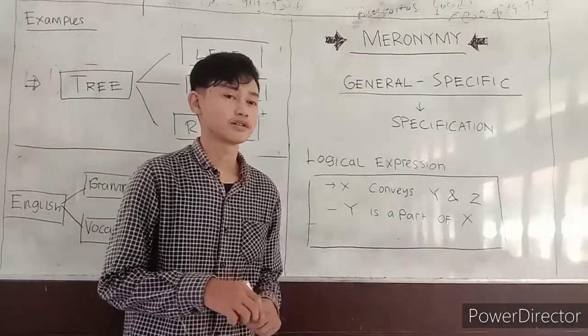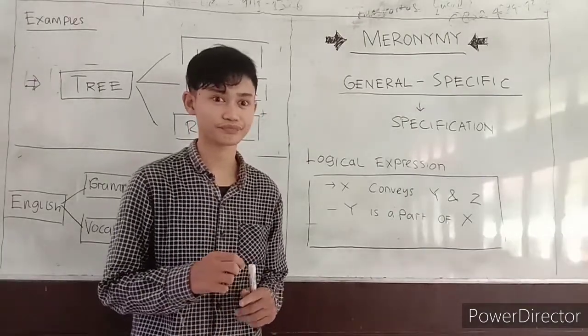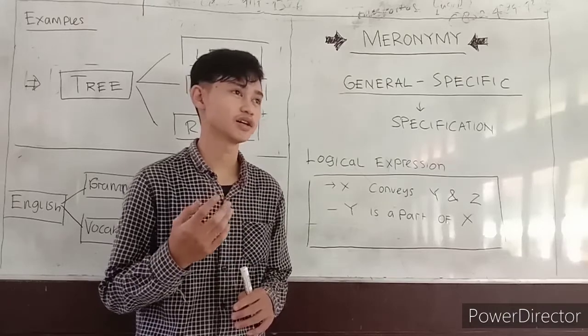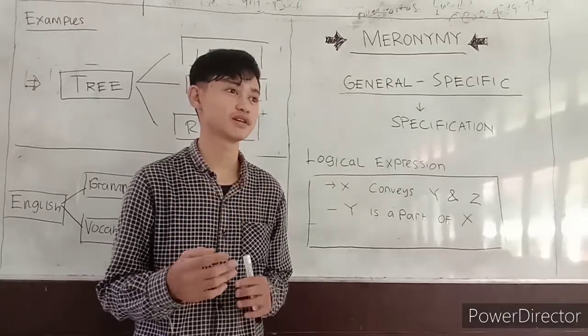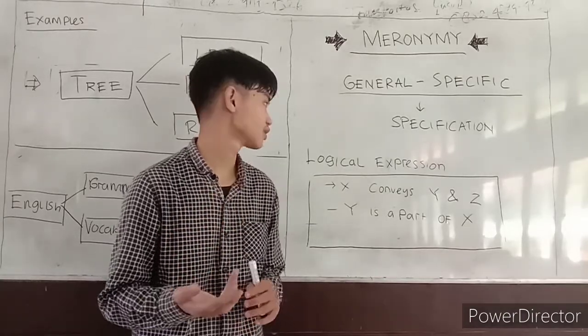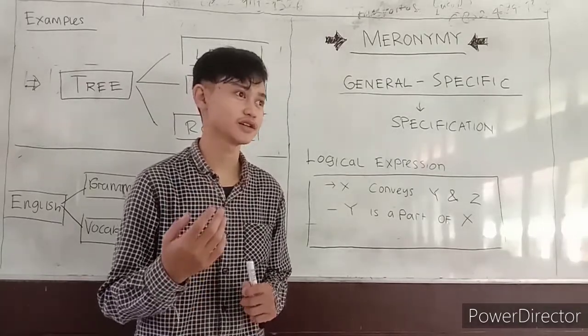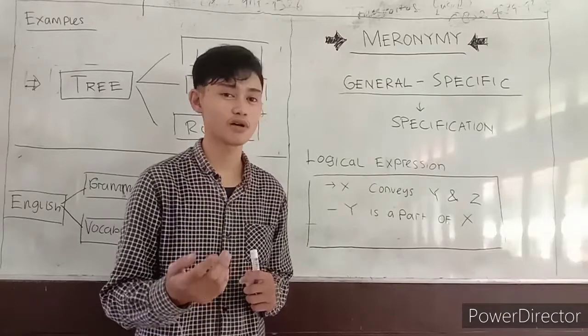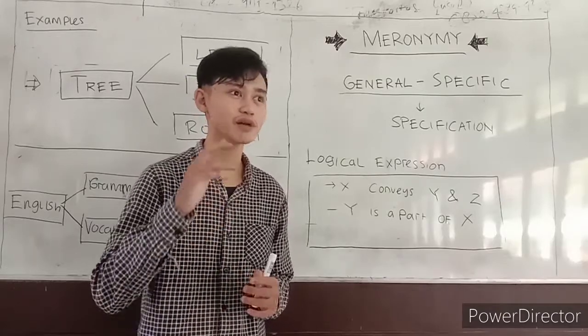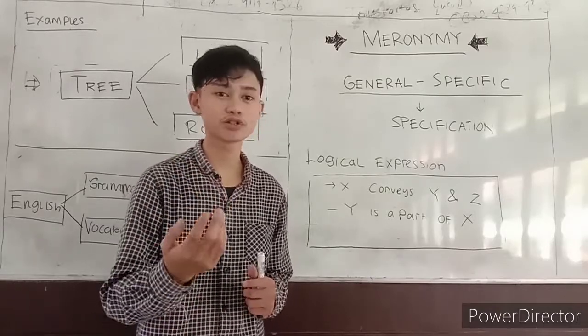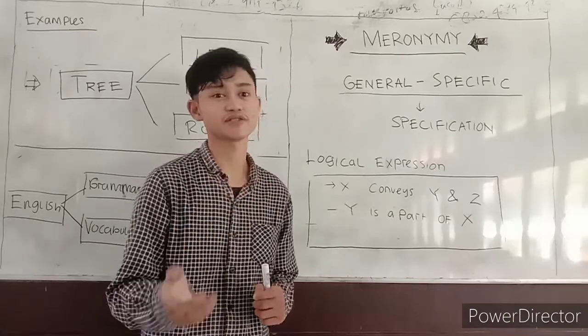So meronymy itself is more like, for example, an item conveys several more specific items, or several more specific items are included in an item.